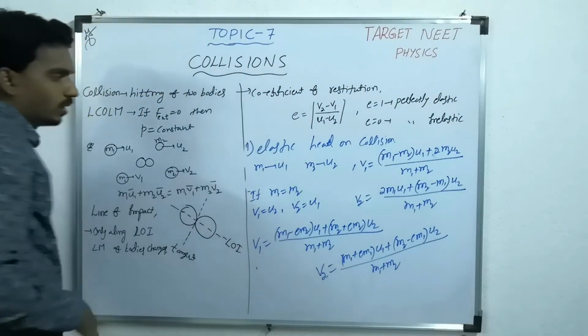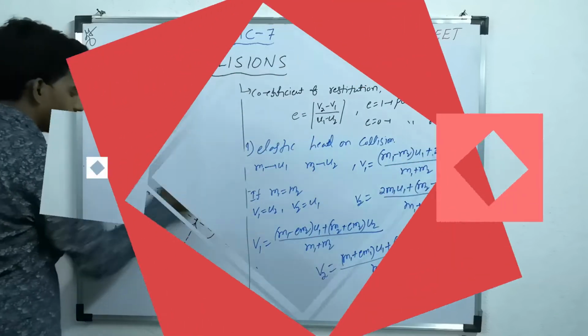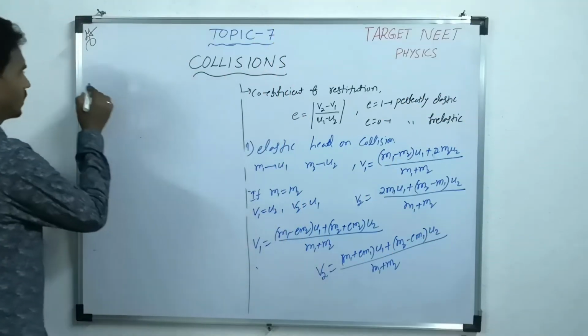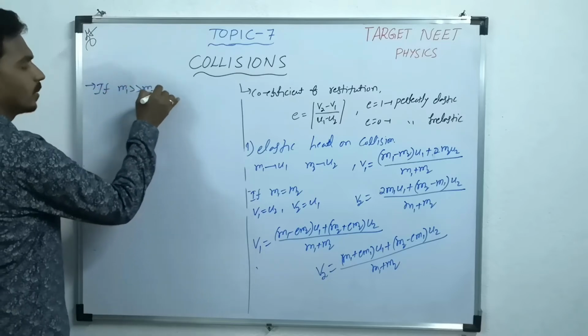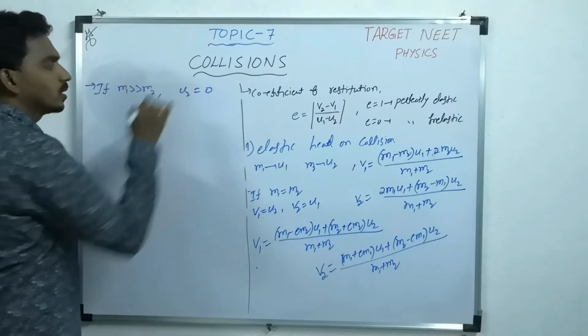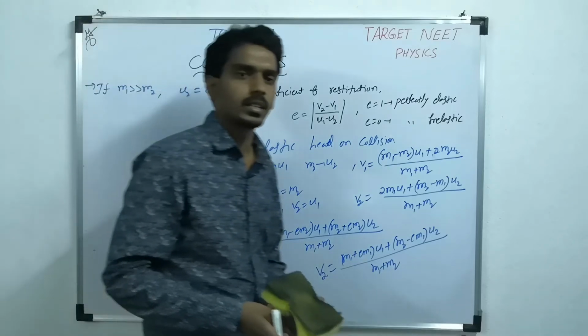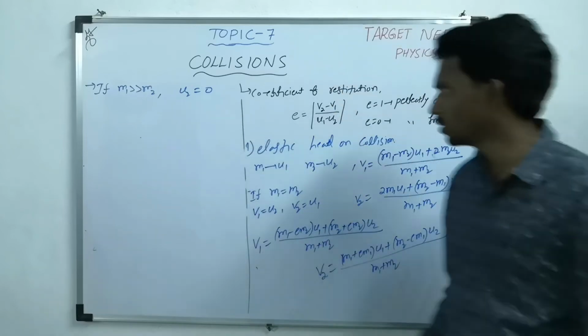For example, consider the same head-on collision. Let us take the case where M1 is very much greater than M2 and U2 is 0. A heavy body moving with some velocity hits a small body which is at rest.